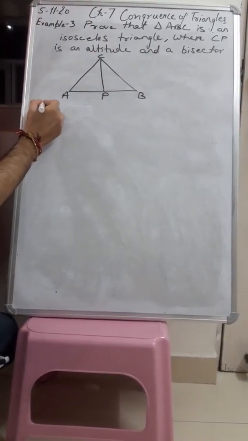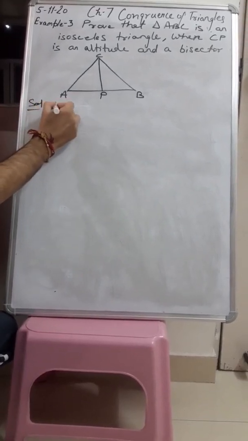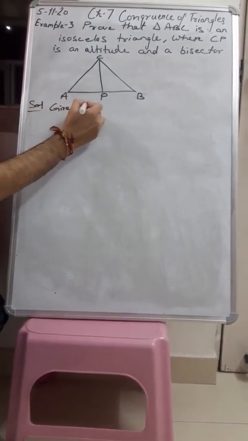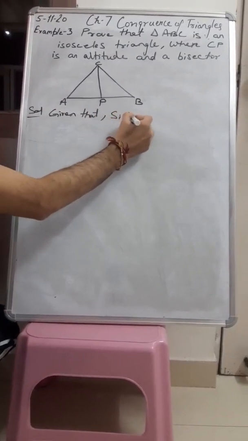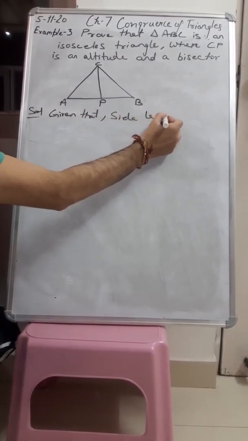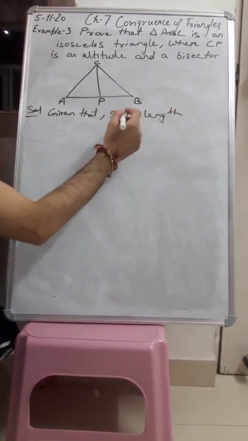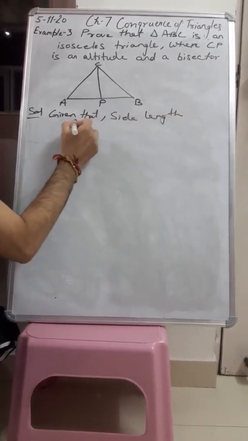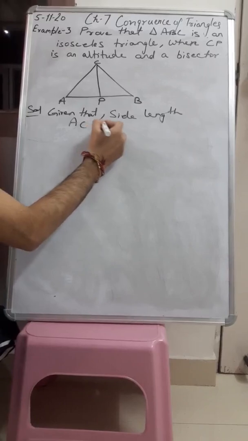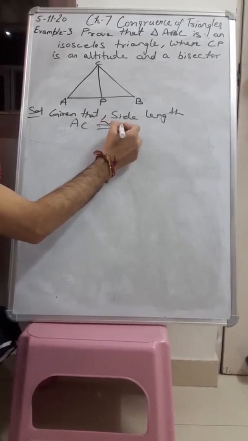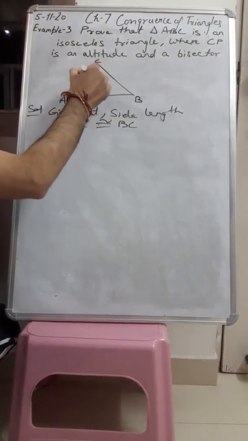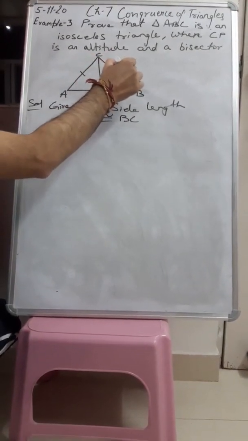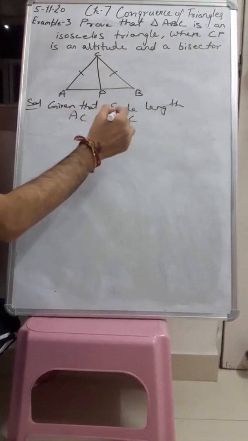So here in the solution, first it has been given that side length AC is congruent to BC. AC side is congruent to side BC.